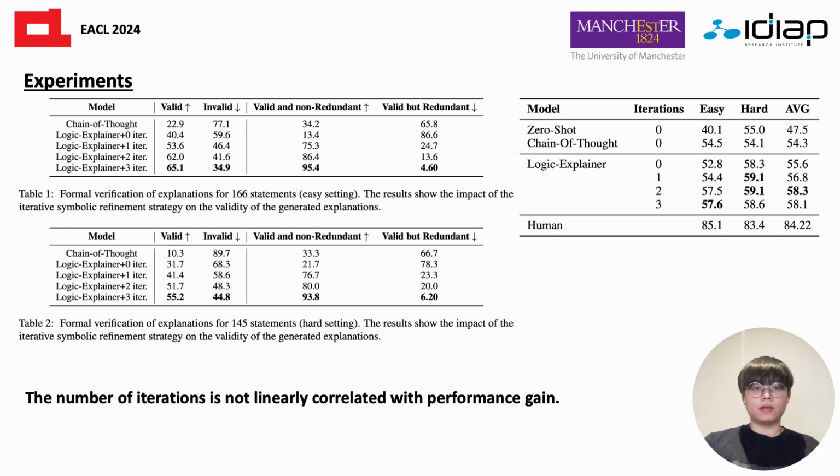Specifically, the increment in logical validity from iteration 2 to iteration 3 is marginal, showing a 3.1% increase in the easy setting and a 3.5% increase in the hard setting. This behavior is mainly caused by the inability of large language models to interpret increasingly complex feedback cycles for longer explanatory chains, and the inability to find new missing facts during abductive inference for completing the explanatory argument after a certain number of iterations, with performance peaking at 2 or 3 iterations.